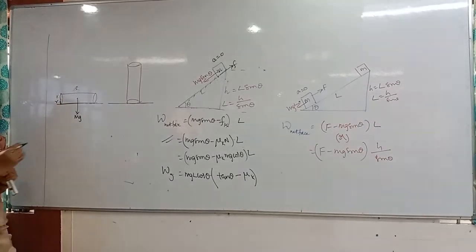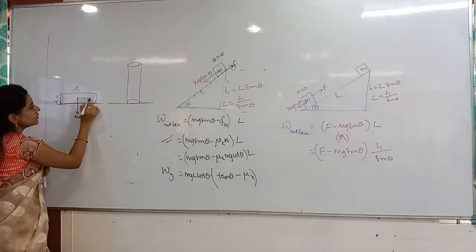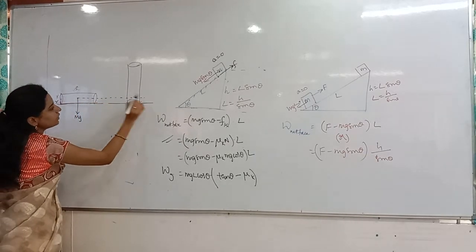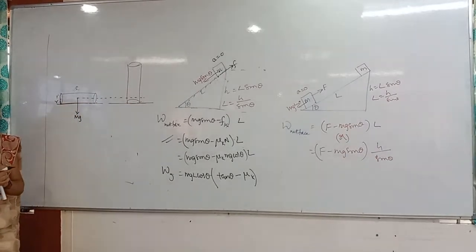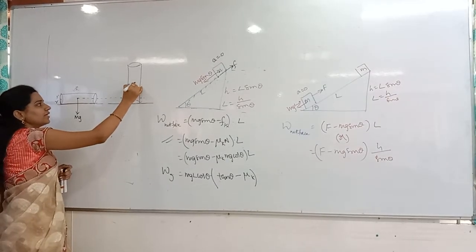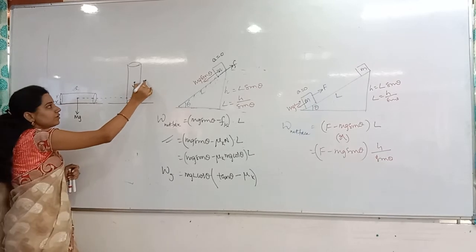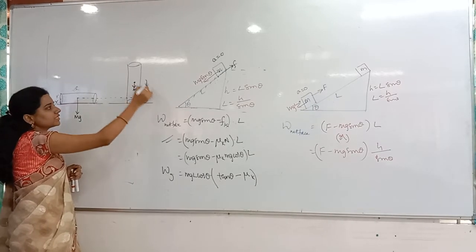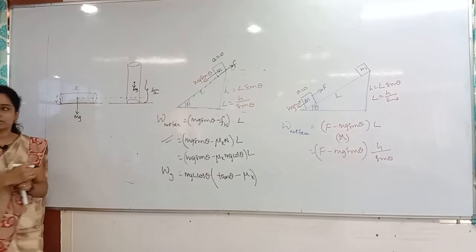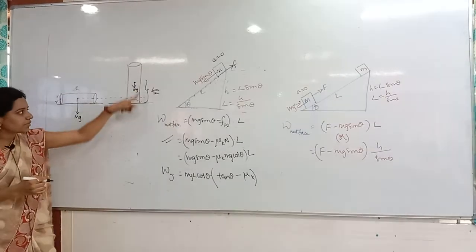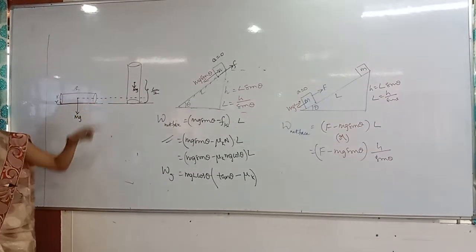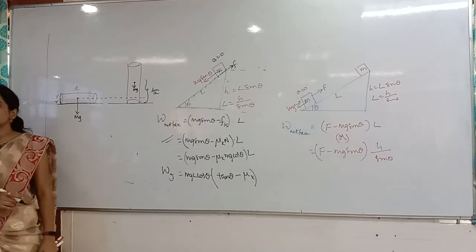You understand? Now, here the center of gravity was there. Now the center of gravity is going where? Exactly to the middle. Again mg will act here only. Till what distance will it go? From down to L by 2 distance. But is it rising from the ground, or is it rising from the R distance? From R only it is rising.